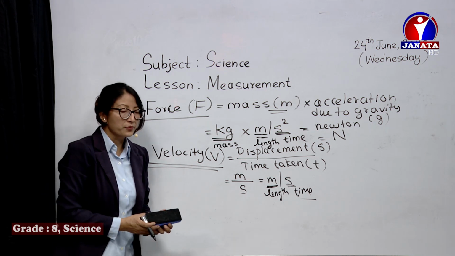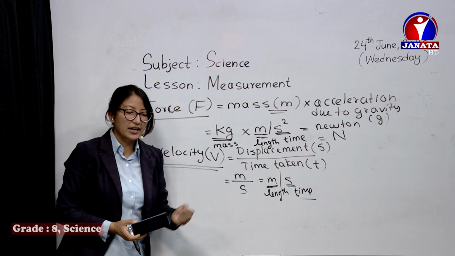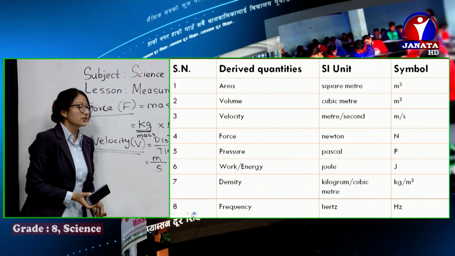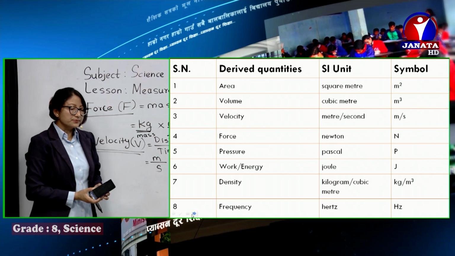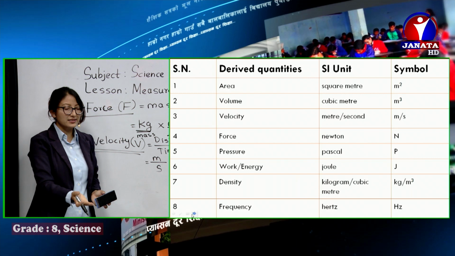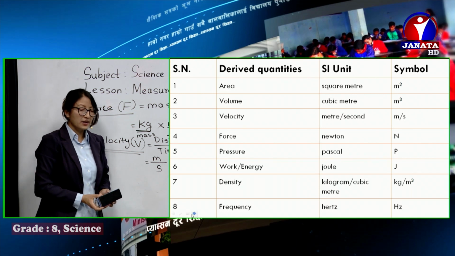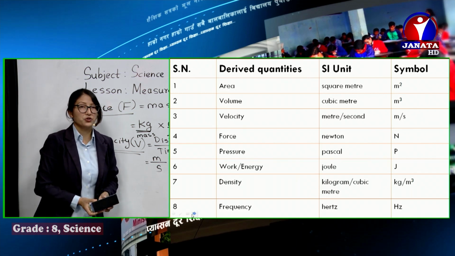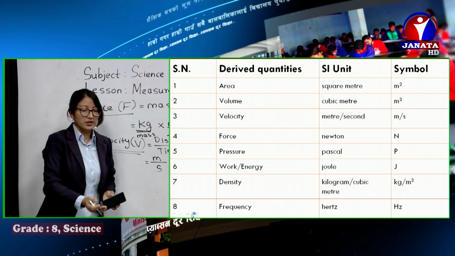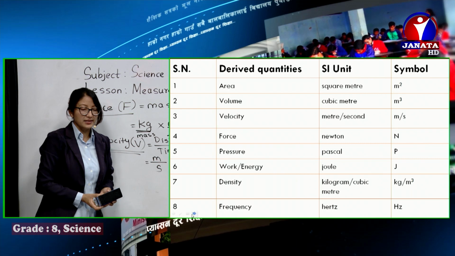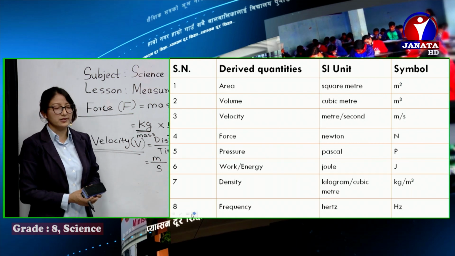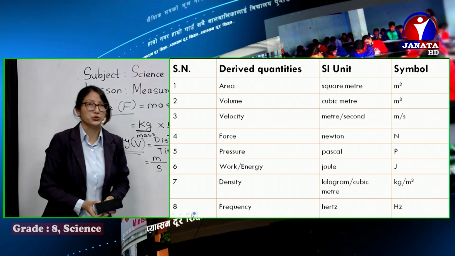Similarly, we have more. The SI unit of pressure is Pascal. You can check the slides being presented. Work or energy is measured in joule, denoted by capital J. Density is the mass per unit volume, and its SI unit is kg per meter cube. Frequency is measured in hertz. That's all about derived units.